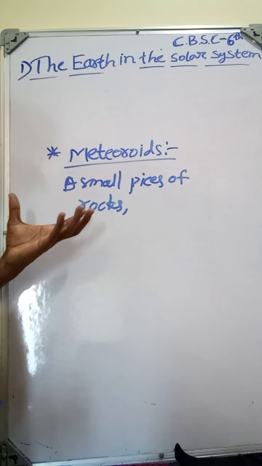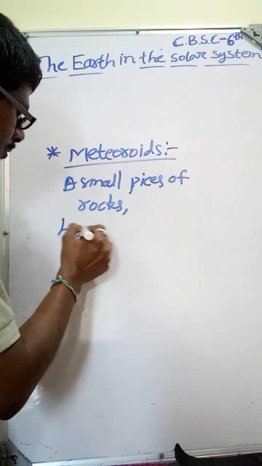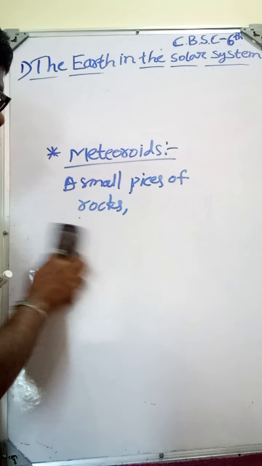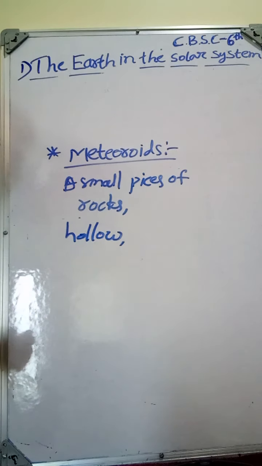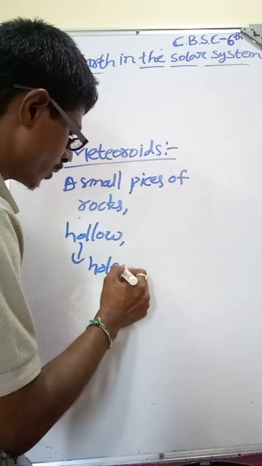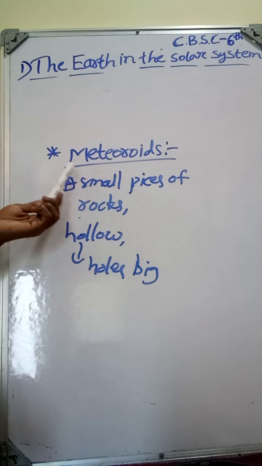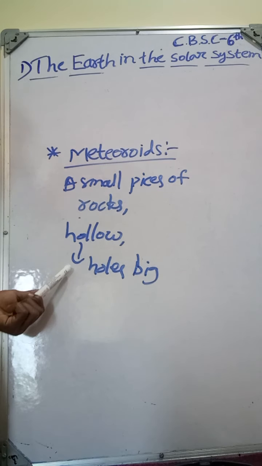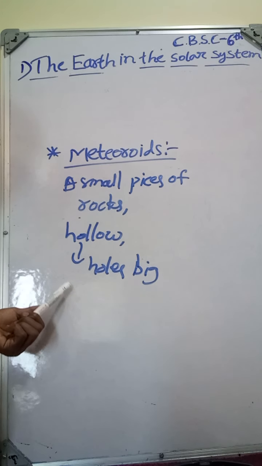So these meteoroids make hollow basins on the Earth. Hollow means hole. Big holes are created when these meteoroids fall down on the Earth.